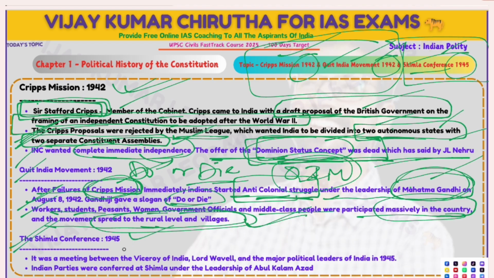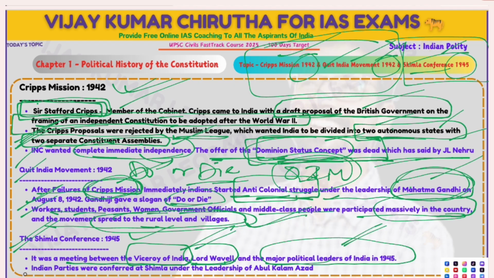Next one, the Simla Conference 1945. It was a meeting between the Viceroy of India, Lord Wavell, and major political leaders of India in 1945. The location was Simla. Indian parties gathered at Simla, and Abul Kalam Azad was the leader in this conference.